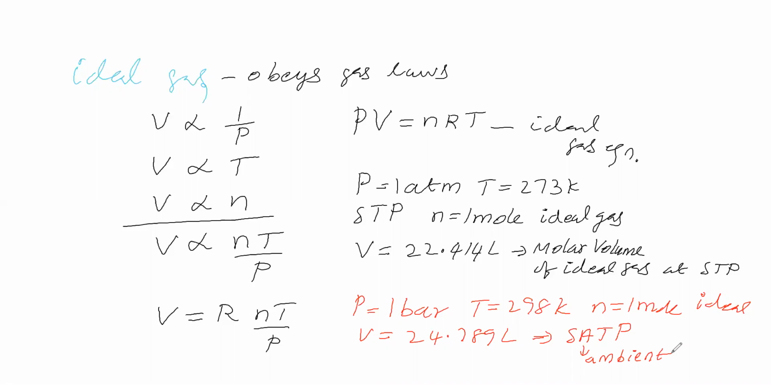So when you take SATP condition, the volume is 24.789 liters. Now see, this is an ideal gas, and here also an ideal gas. Pressure is 1 atmosphere here and 1 bar there. Temperature is 273 Kelvin and 298 Kelvin. Number of moles is 1 mole in both. Volume is 22.414 liters and 24.789 liters. These are called STP condition and SATP condition.